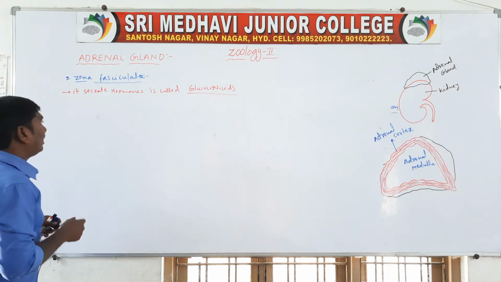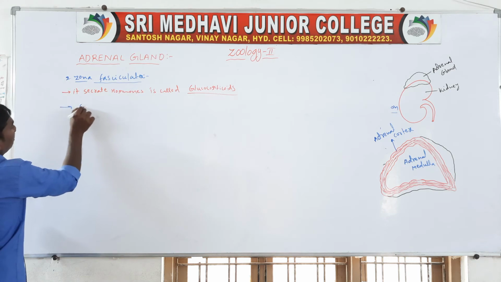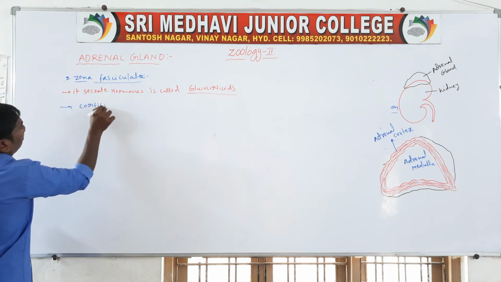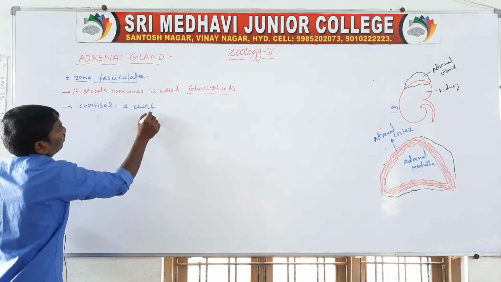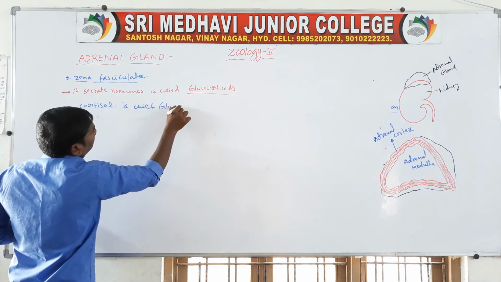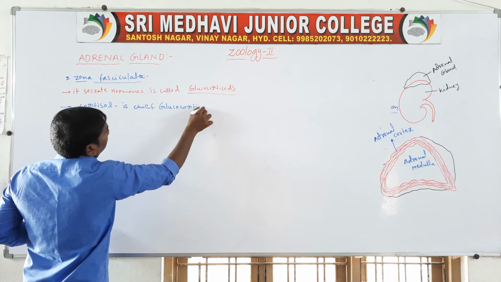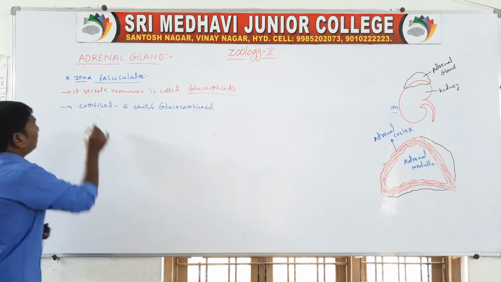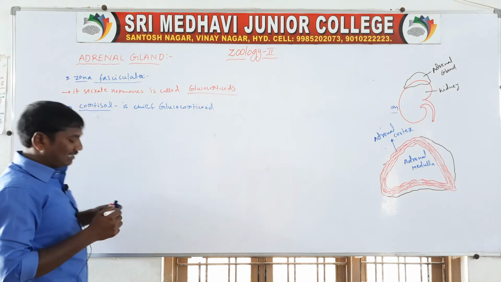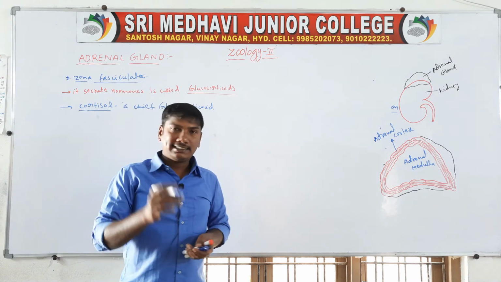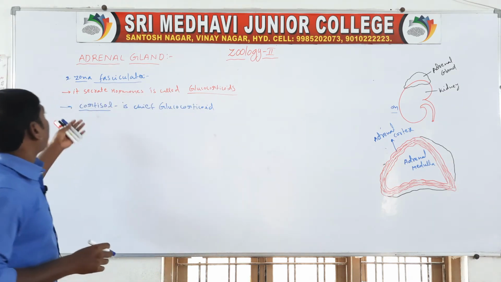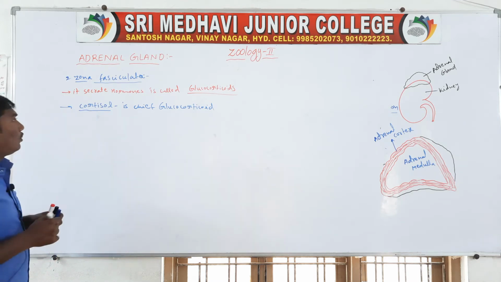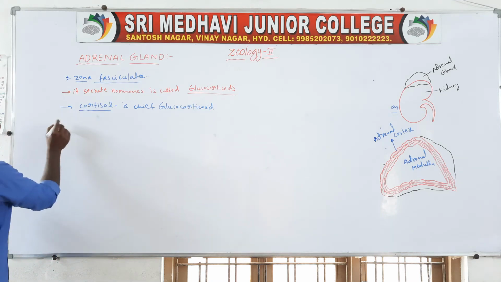The chief glucocorticoid is cortisol. Cortisol is the chief glucocorticoid. Next, cortisol is called the life-saving hormone.